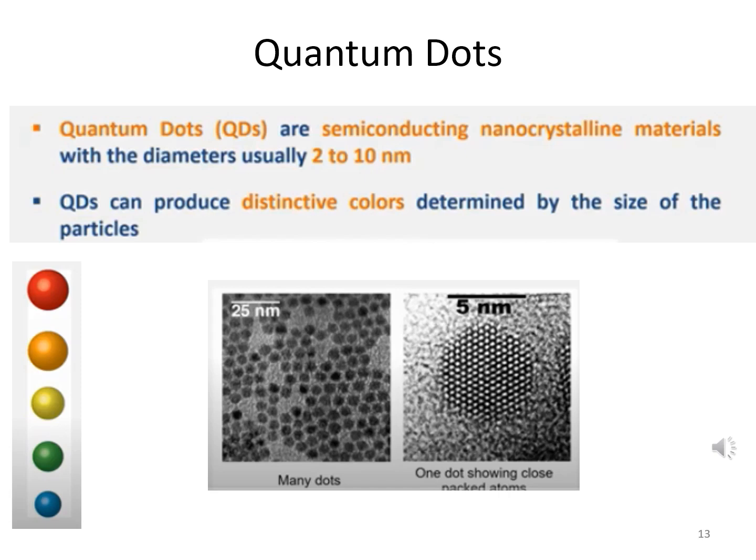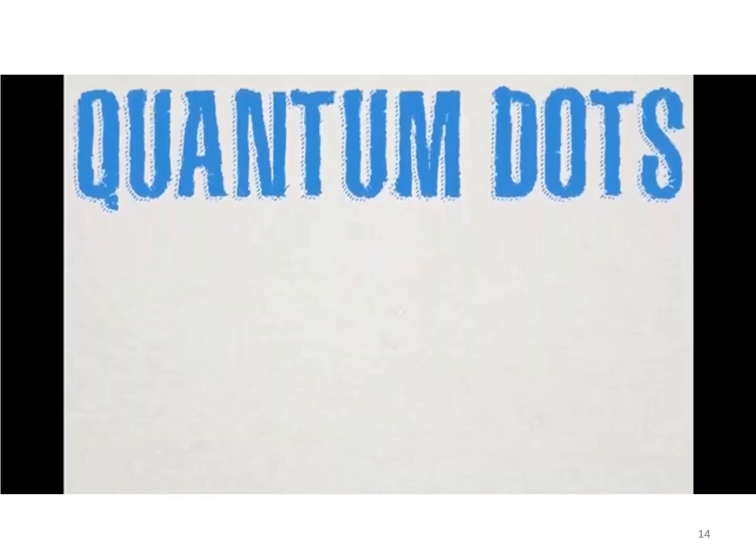This is a high resolution transmission electron microscope image, and the left side is a low resolution transmission electron microscope image, which shows many dots in one image, and here we can see only one quantum dot that can show atoms inside it.